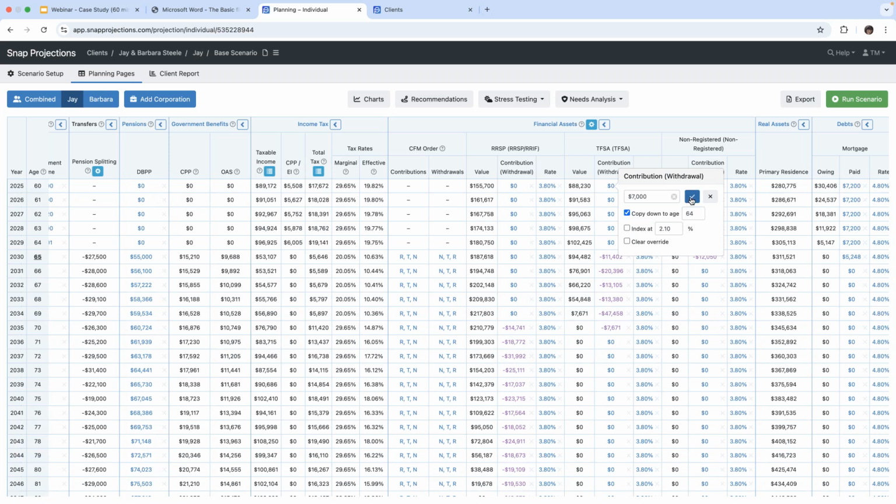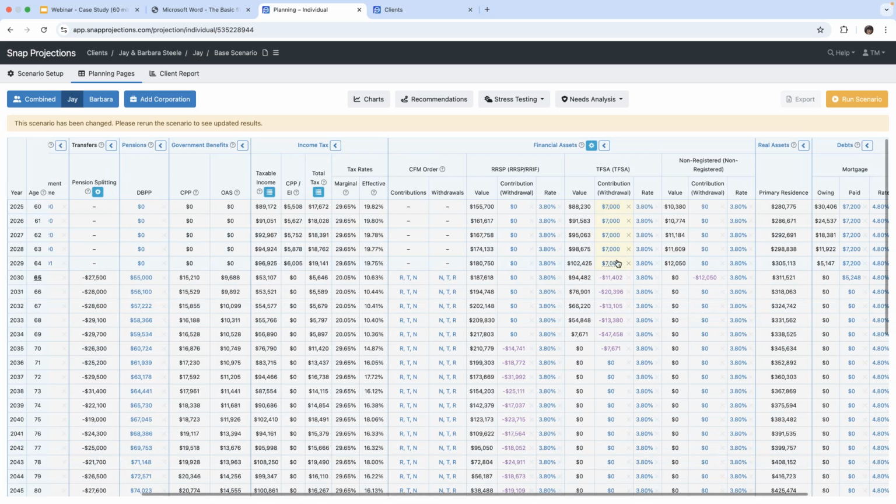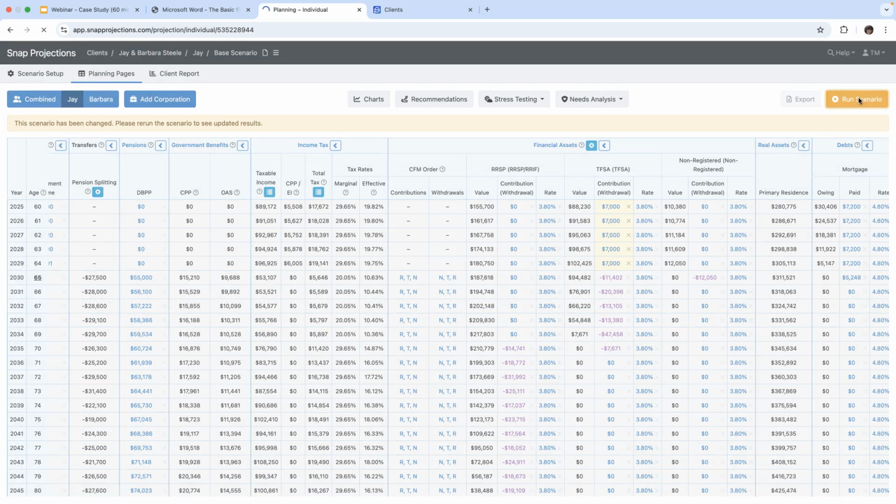And I will click on this blue icon here to factor that in. Now you will see right away that I've got an orange highlighted message here that tells me that this scenario has been changed and to please run the scenario with the updated result. So that means I've got to click the run scenario button. Remember I had told you that it was green. When this button is orange, that's because you've made a change and you have to click on it so that everything can be calculated behind the scenes. So we're going to do that now.